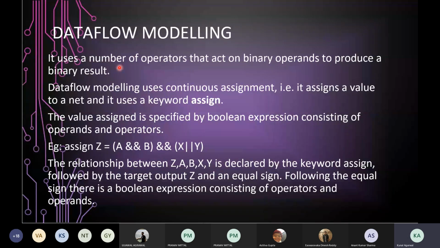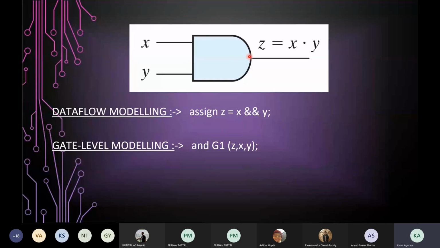For example, this is a case of a simple AND gate which has output Z and two inputs X and Y. So in the case of gate level modeling, first of all, we will use a keyword AND followed by an identifier gate name, which is G1 in this case. Then the port list. First is the output Z followed by the two inputs X and Y. That was the case of gate level modeling.